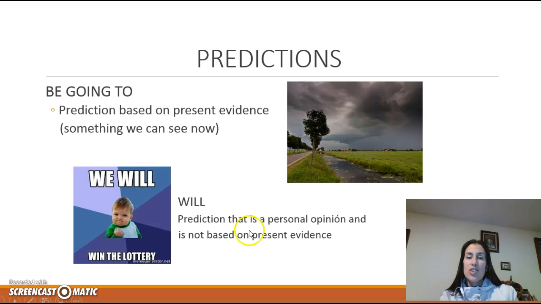And if I make a prediction, but I am not sure because I cannot see any evidence in the present, any evidence now in this moment, then I use will. For example, I will win the lottery because I have no present evidence to use, and it's just like my personal opinion.